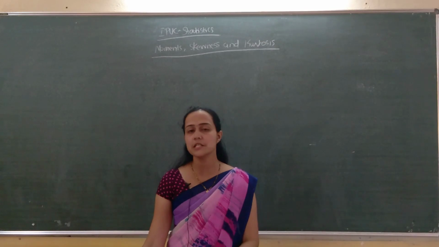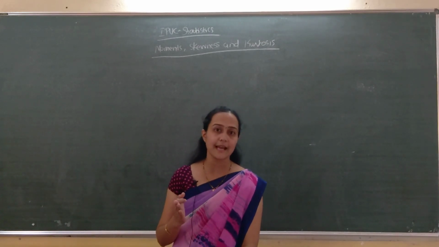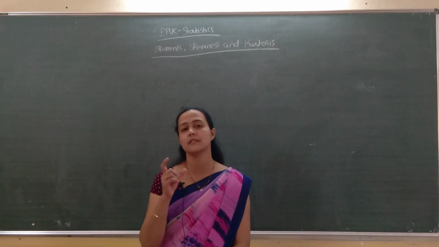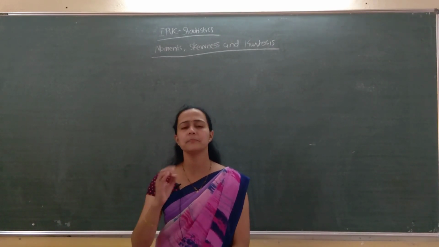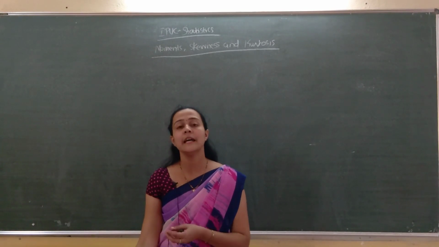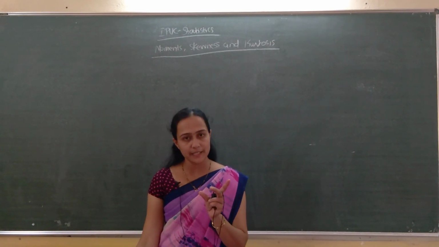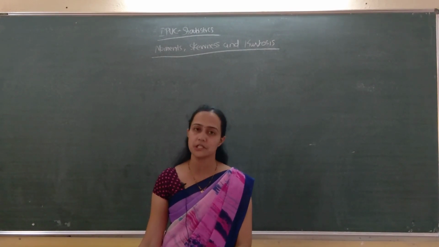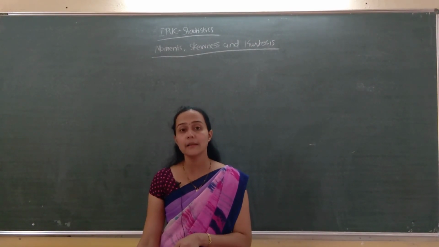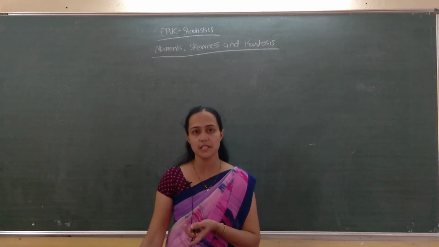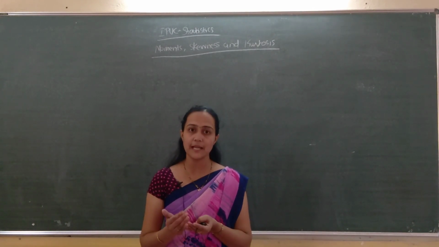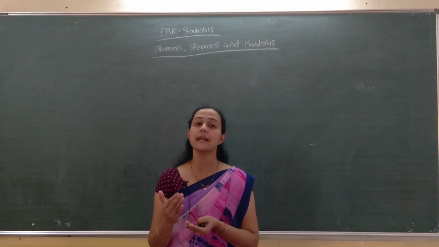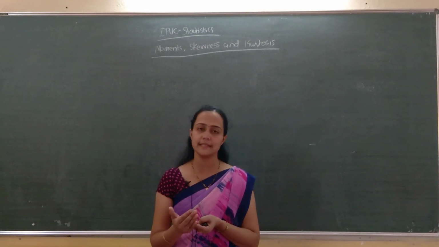Next we saw the measures of skewness. Three measures, actually they are relative measures, remember, so they are called coefficients of skewness. These three measures are independent of units, and for comparison purposes we use these measures. First one is Karl Pearson's coefficient of skewness. What is the formula? Mean minus mode divided by standard deviation.